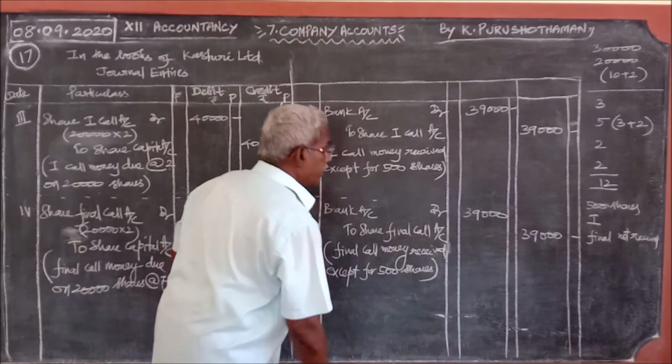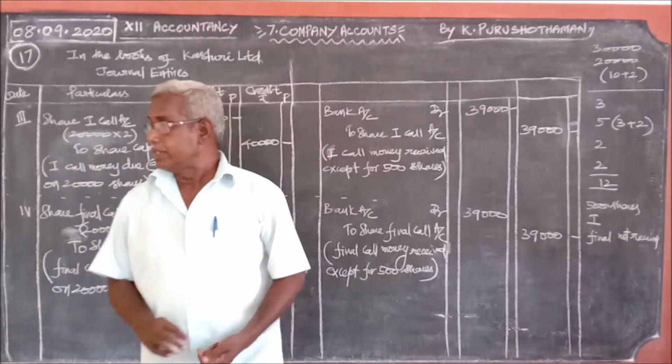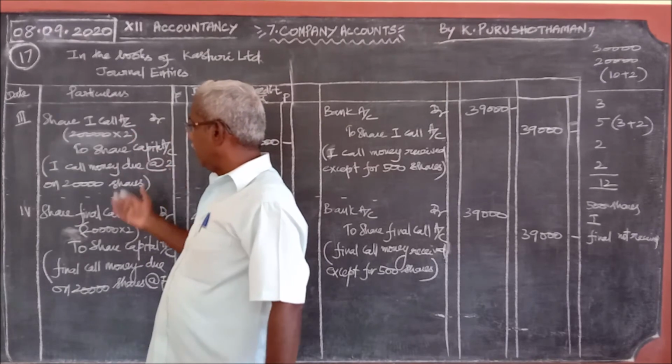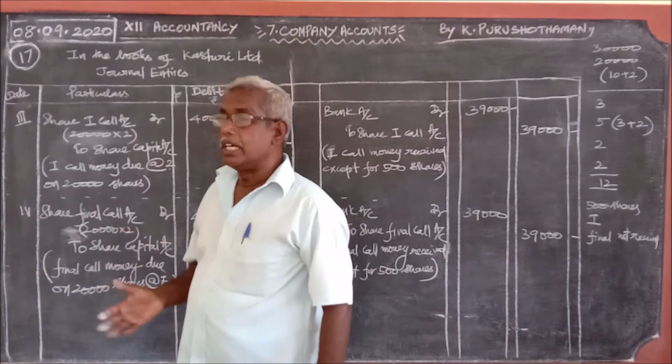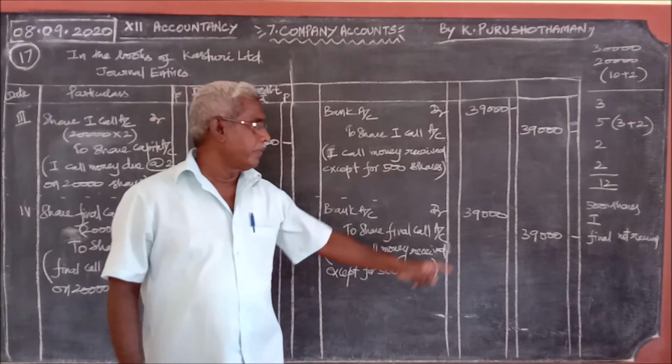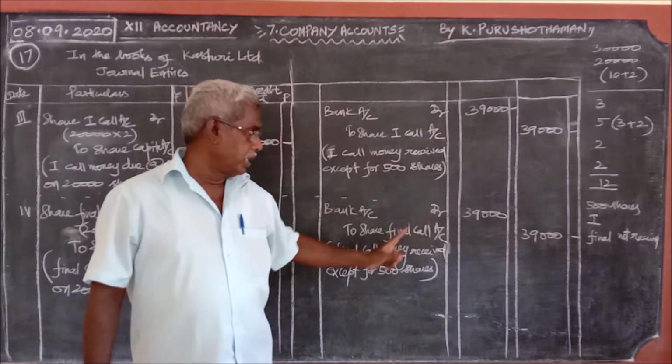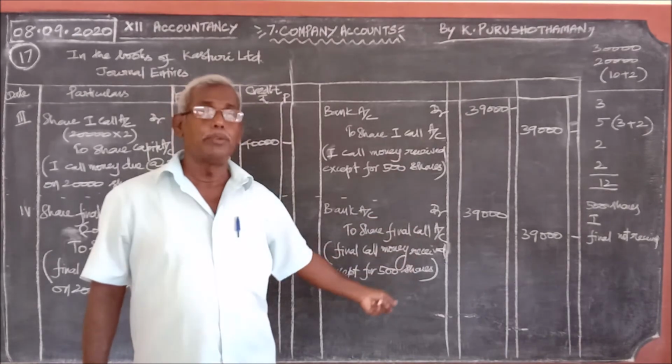So the same journal entry for first call and final call, with the same amount, because for both calls the money on 500 shares was not paid.